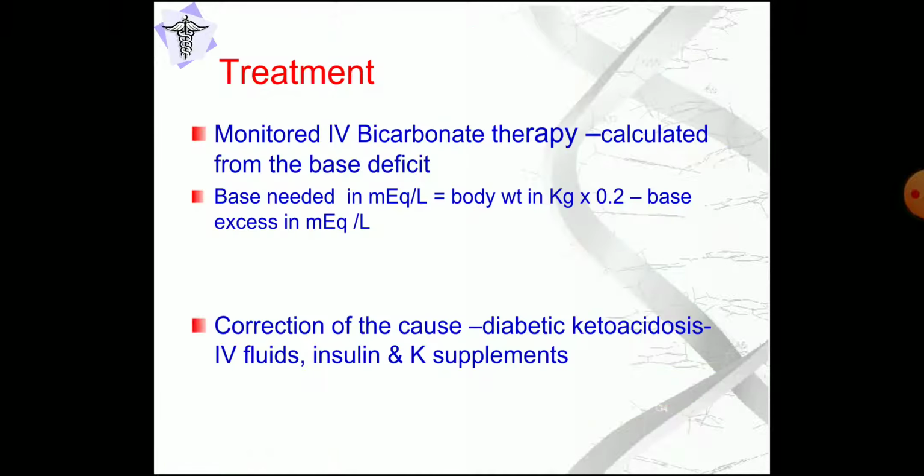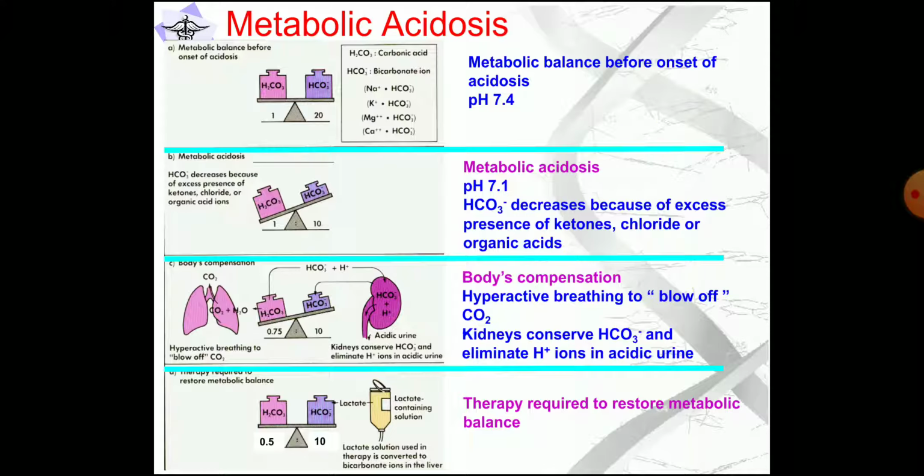We have to treat the cause. In diabetes, if it is there, we have to treat the diabetes. That is treatment part. So treatment monitored: IV bicarbonate therapy calculated on the base deficit and condition of the cause, that is diabetic ketoacidosis, IV fluids, insulin and potassium supplement. And like that, treat the cause, then also compensation mainly by the kidneys and lungs can be done, or if it is not corrected, you have to give the lactate solution by calculating the base deficits.